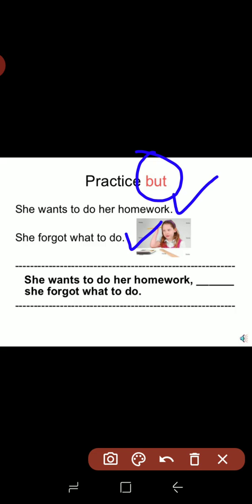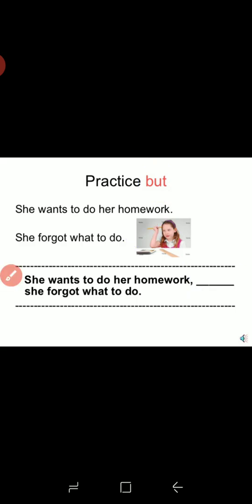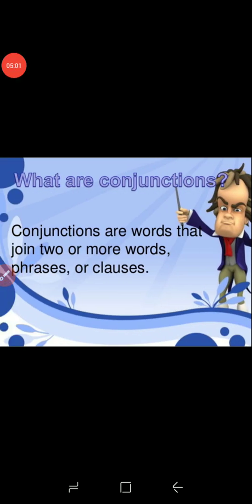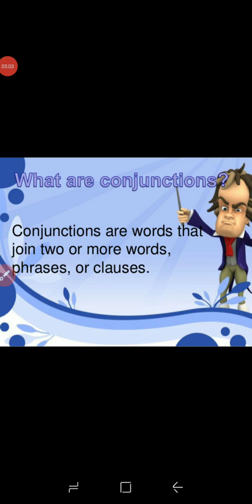What will be the sentence? She wants to do her homework but she forgot what to do. Understood? In this type you can use and, so, and but for joining two sentences. So let's repeat it again.